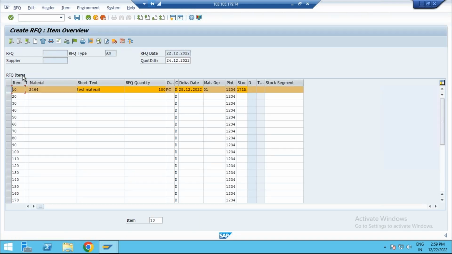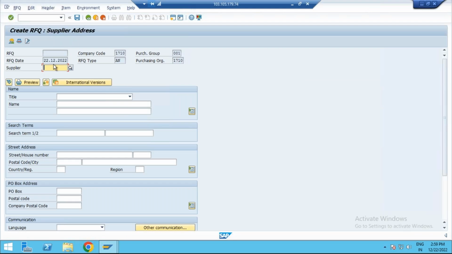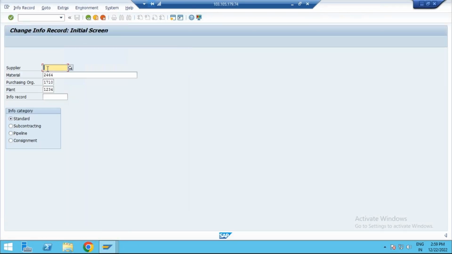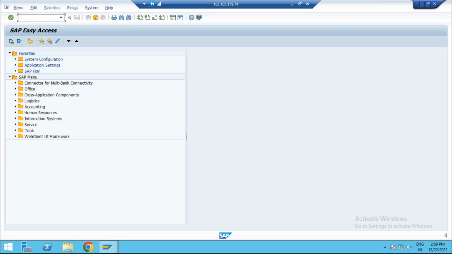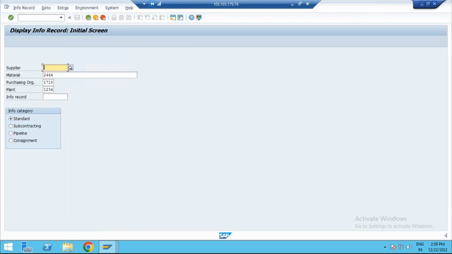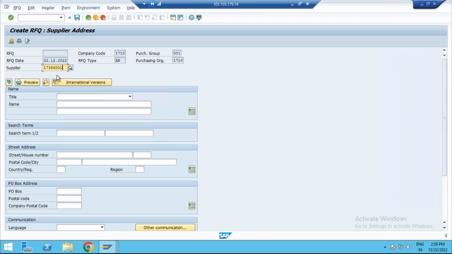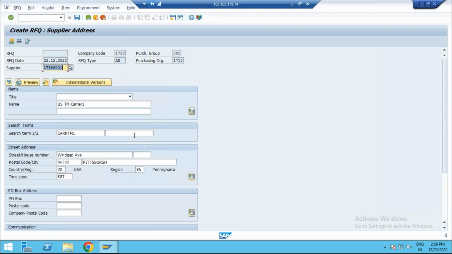From here I need to give the vendor address, the supplier. What is the supplier? Now go to ME12. Which supplier did we take previously? ME13, right? So go to ME13. This is the supplier we have taken, so copy the supplier here. Enter the supplier code here. I'm requesting the quotation with this supplier.